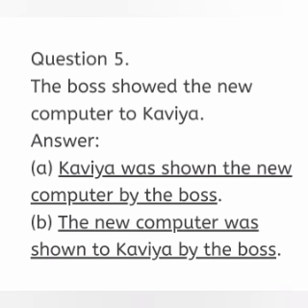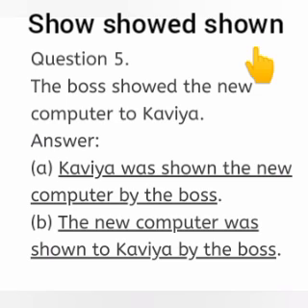Question number 5. The boss showed the new computer to Kavya. There are two objects in the sentence. The direct object is the new computer and the indirect object Kavya. First of all, we are going to use the indirect object as a subject in the A sentence. The question is in past form, so we have to use the past auxiliary be verb. The subject is singular, so we have to use the past auxiliary be verb was.